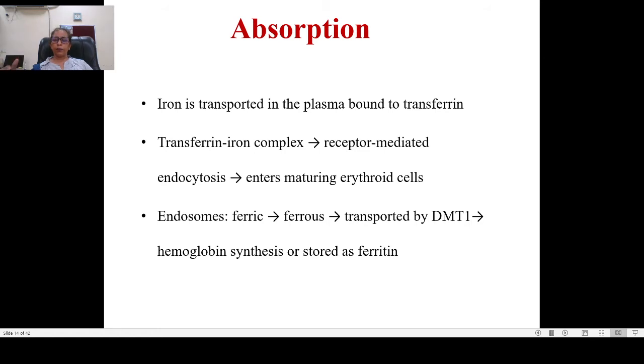Now iron is transported in the plasma bound to transferrin. Now this transferrin iron complex enters the erythroid cells via receptor mediated endocytosis. Then this ferric form is converted to ferrous form, and then this ferrous form is transported by the divalent metal transporter, and this leads to hemoglobin synthesis, or it helps in the storage of this as ferritin.